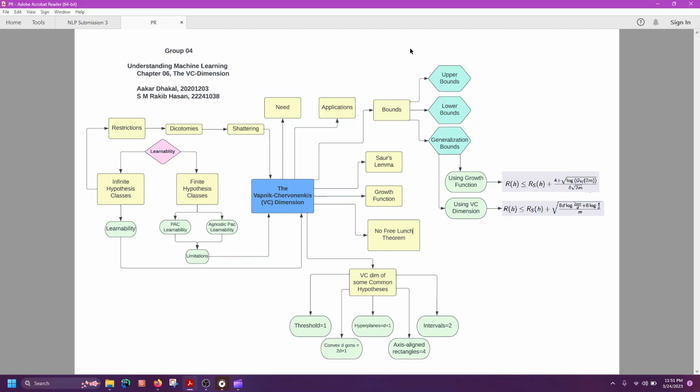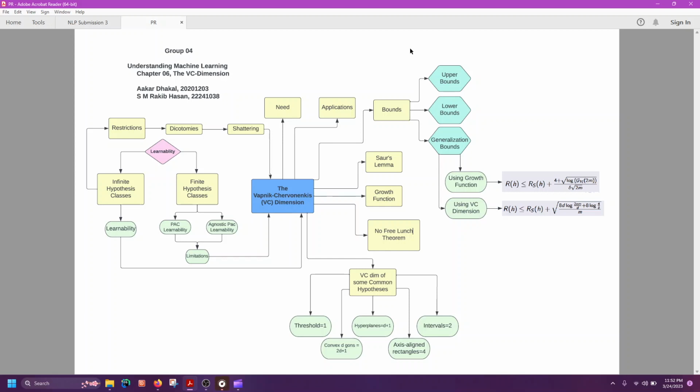So from VC dimension, we can derive different types of bounds, which can help us understand the characteristics of the hypothesis class. They are the upper bounds, lower bounds, and combining both of those, we have the generalization bound. Upper bounds are various methods for bounding the VC dimension of a hypothesis class, for example, the combinatorial, geometric, and probabilistic methods. A tight upper bound on the VC dimension can help design efficient learning algorithms and avoid overfitting.